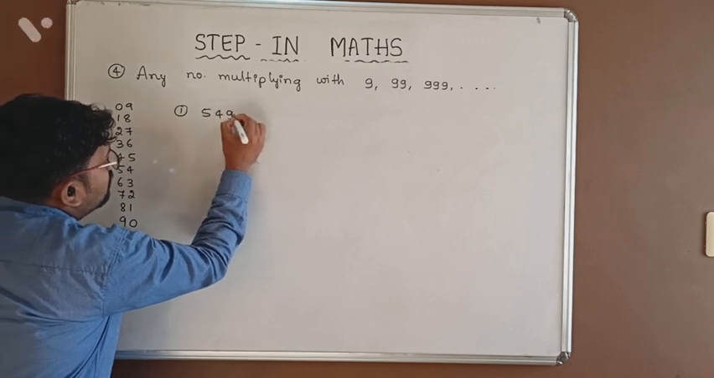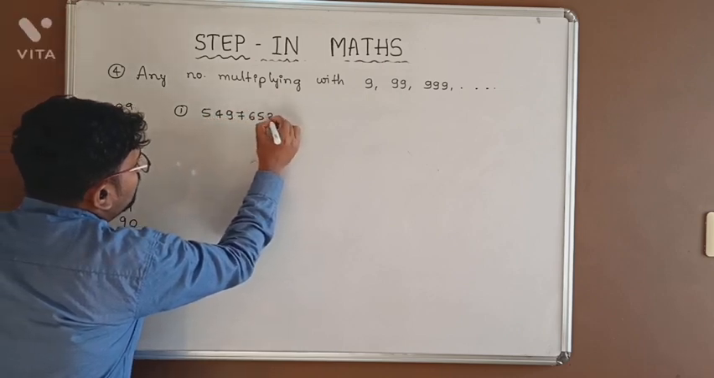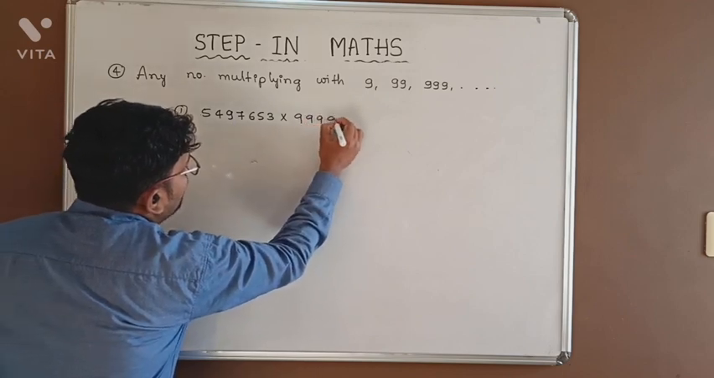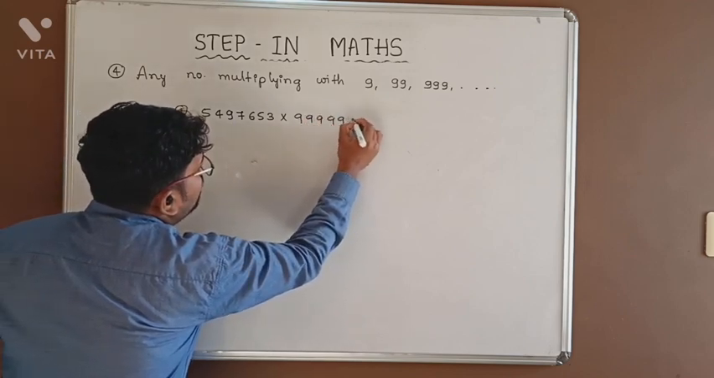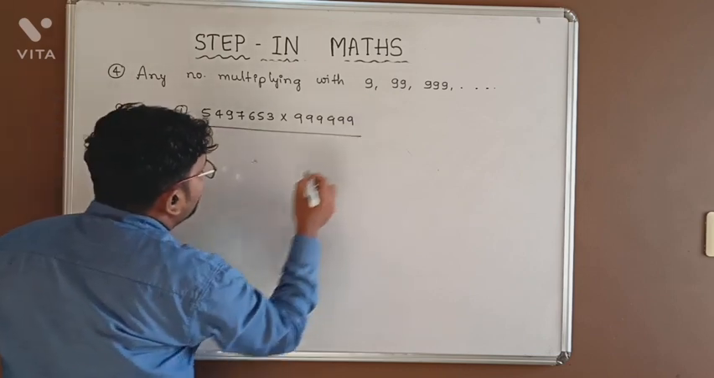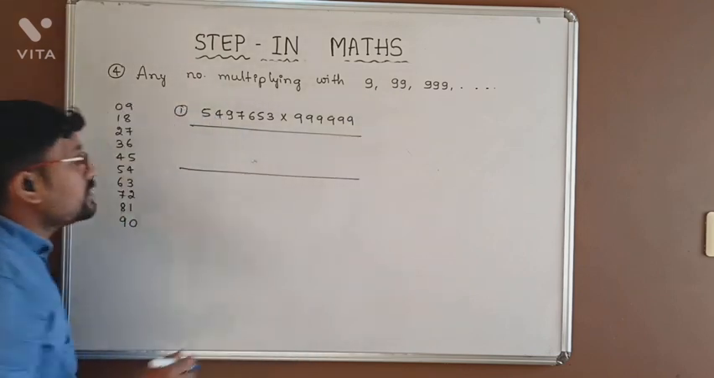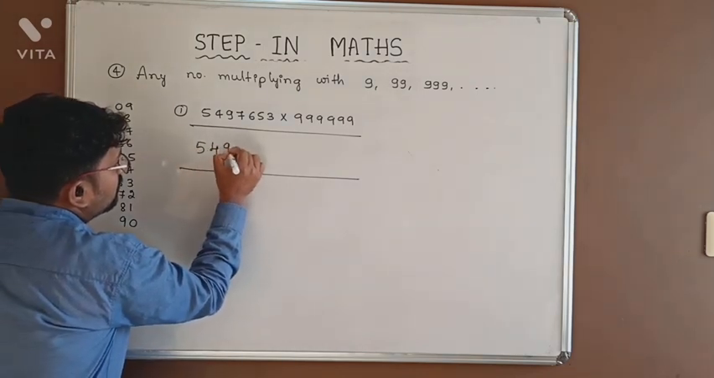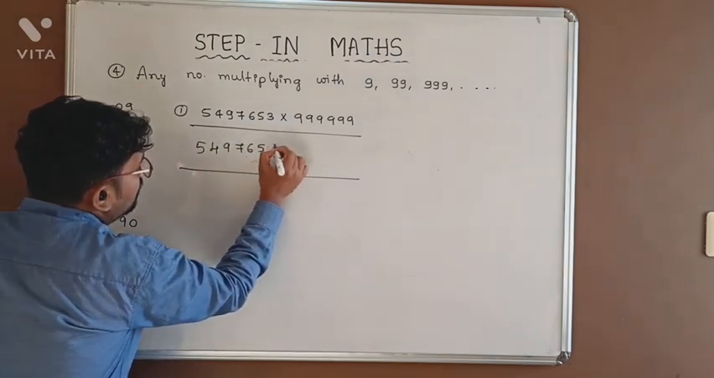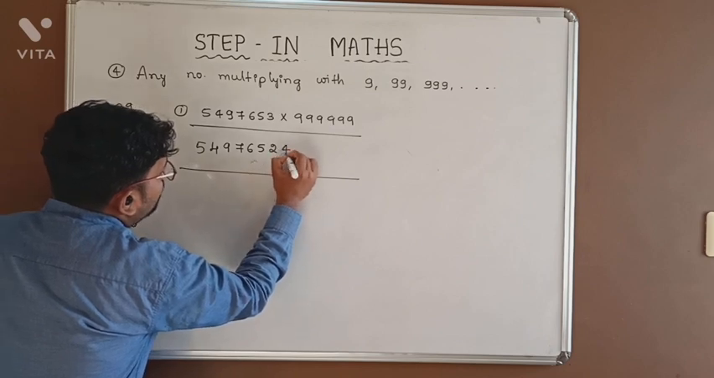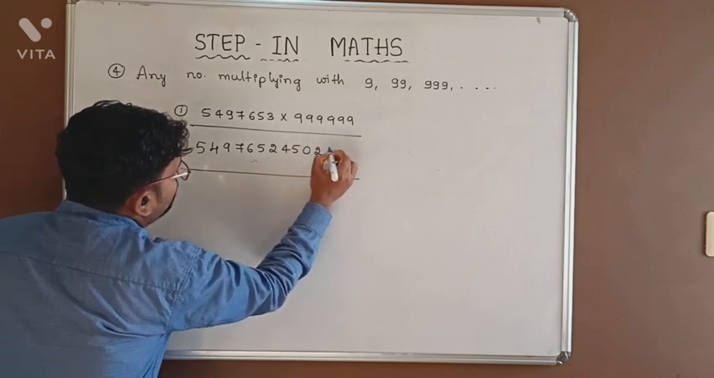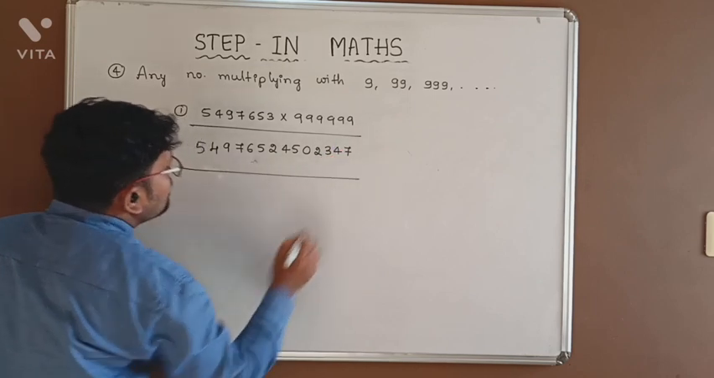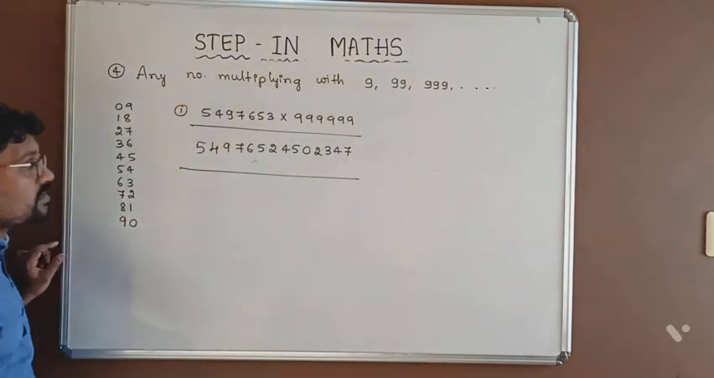549765 3 into 9, 99, 999. What is the answer for this? I will write the answer directly here. 549 7652 4502 347. This is the answer. How did I write this answer?